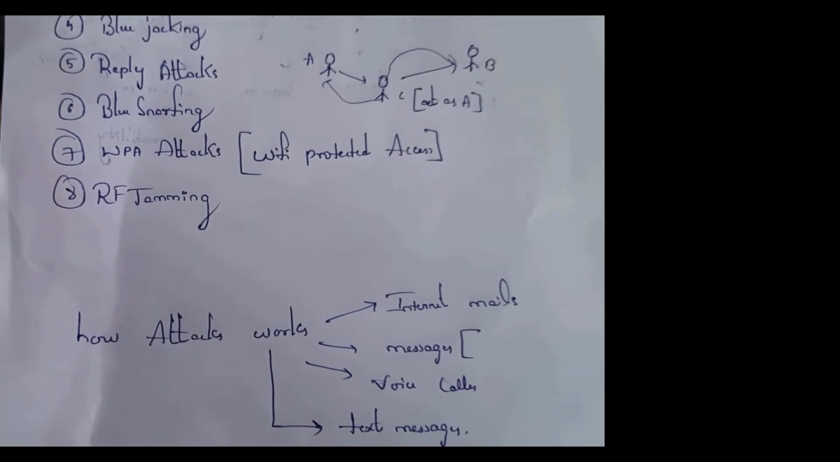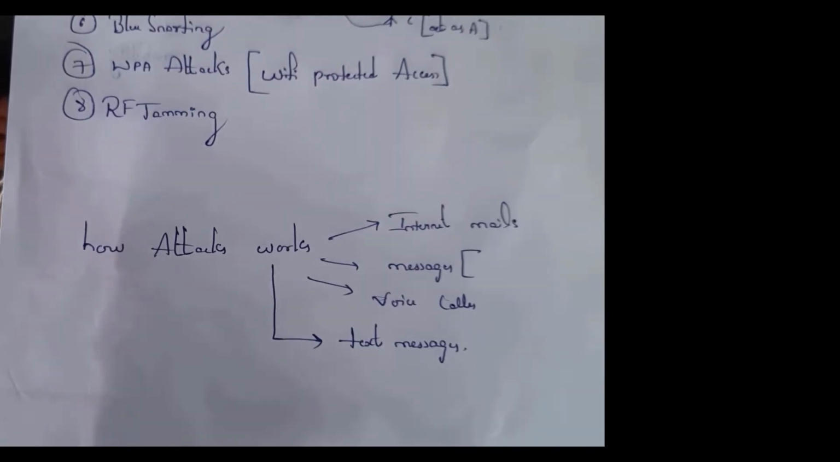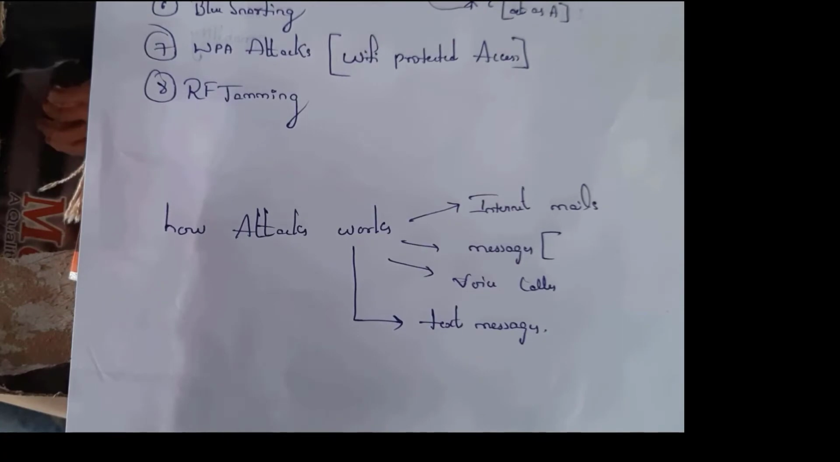See how criminals plan all these attacks. How these attacks works? See, this attacks works by sending internet mails, sending messages through WhatsApp, Facebook, and any other social media apps, and next by voice calls and by sending text messages. By using all these things, criminals perform attacks.